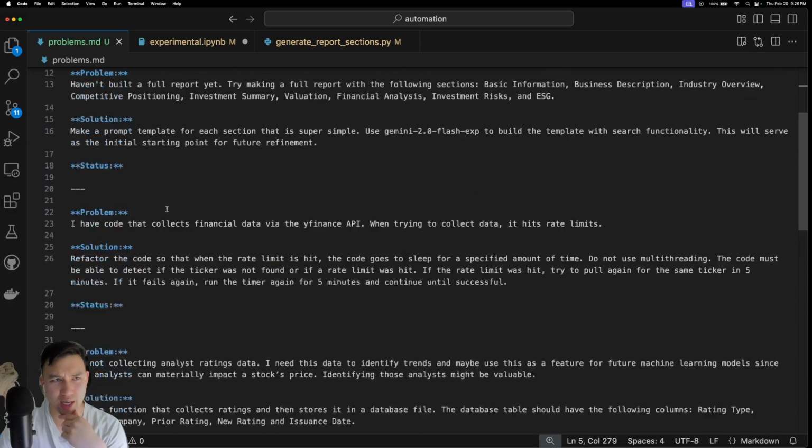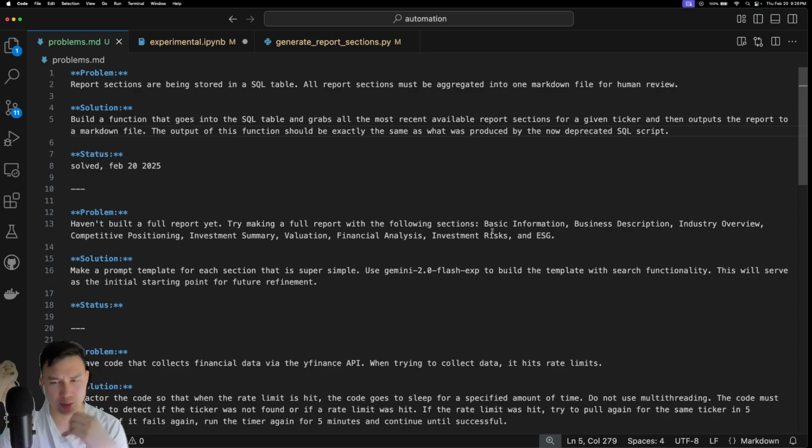These are the sections that I'm kind of wanting on my wish list. I want basic information, like how many shares are out, what's the market cap, what's the enterprise value, stuff like that. I want a business description. For example, for Meta, what do they do? An industry overview, just the landscape that specific company operates in, and then the competitive positioning. Right now, I'm just going to use search functionality. I'll show you how I do that tomorrow.